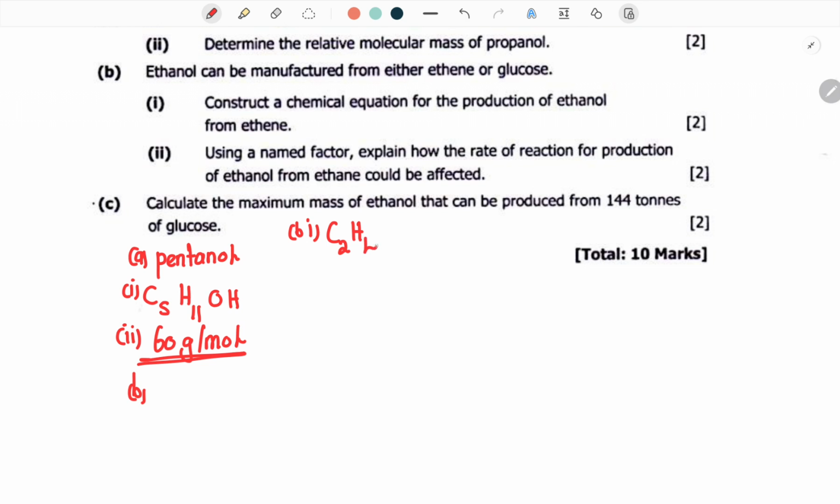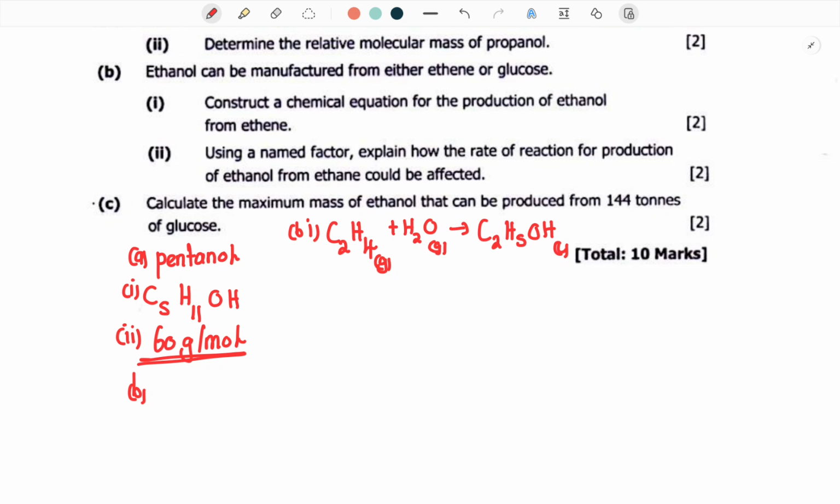So for ethene, which happens to be a gas, when it reacts with water, which is H2O, or vapor, which should also be gaseous because it's very hot, you are going to produce ethanol, which is going to be written like this. Ethanol is an alcohol, of course, which is going to look like this. So basically this is the chemical equation which is going to come out.